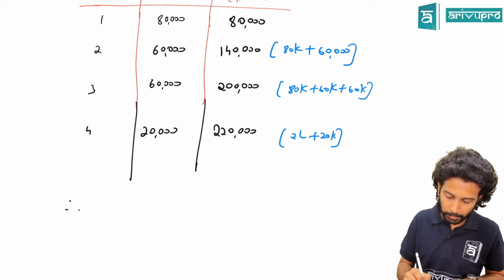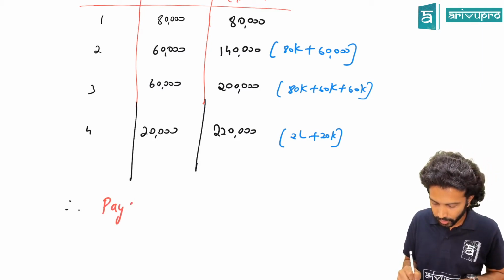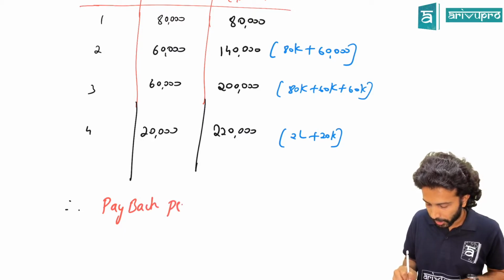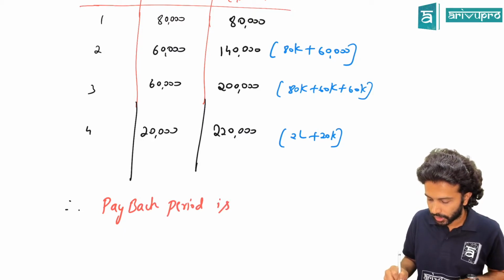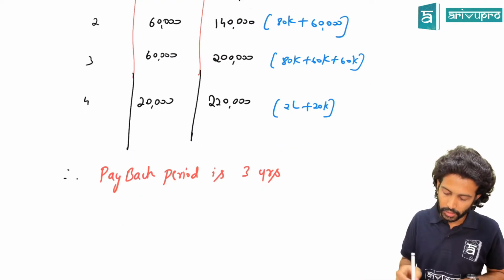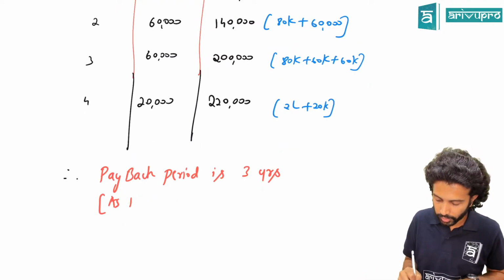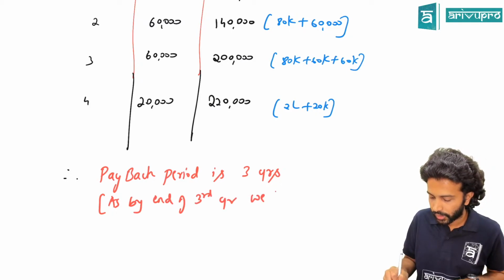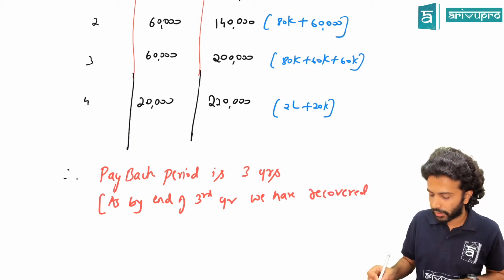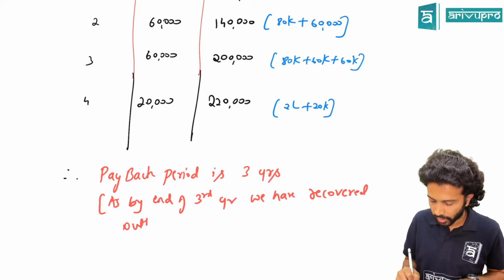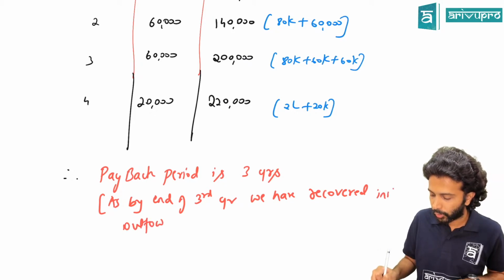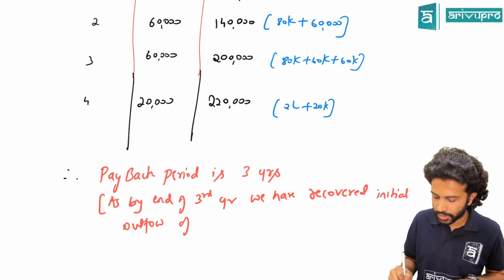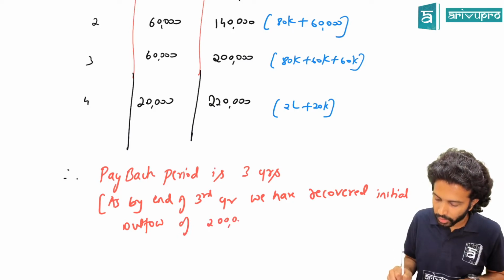Therefore, payback period is 3 years, as by the end of the third year we have recovered, this is just for your reference, the initial outflow of 2 lakh rupees.